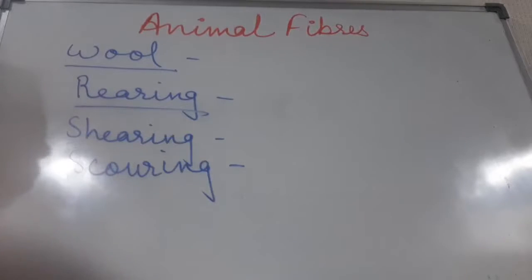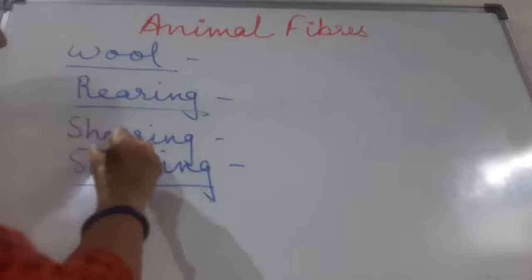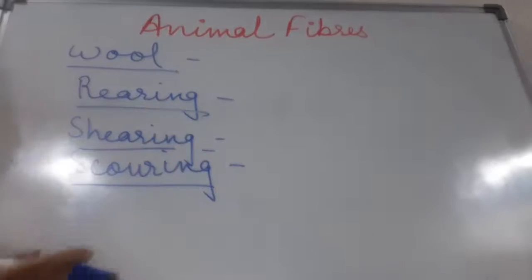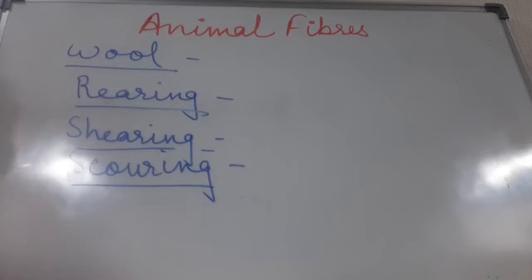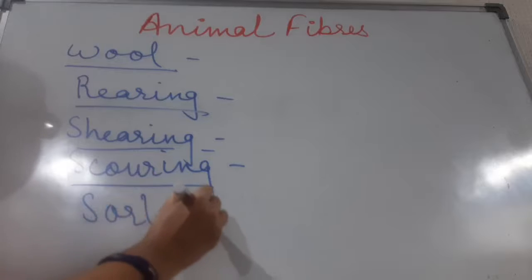In scouring, what do we do? We wash that wool which is cut from their body, because it has got dirt, it has got germs, it has got dust, it has got grease. So all that has to be removed. That process is known as scouring. In scouring, they have got soapy water in the tubs and the wool is washed in that. After scouring, the next step comes sorting.